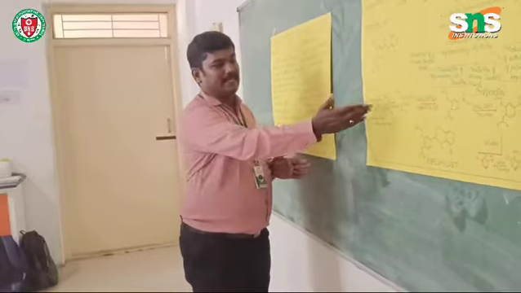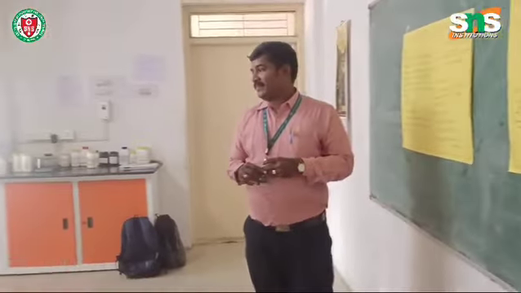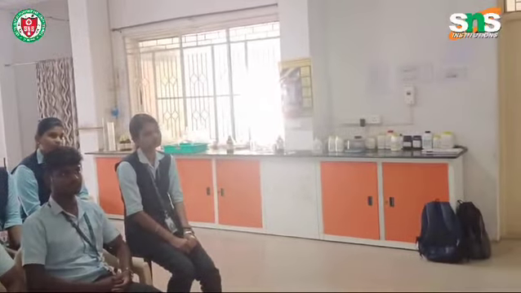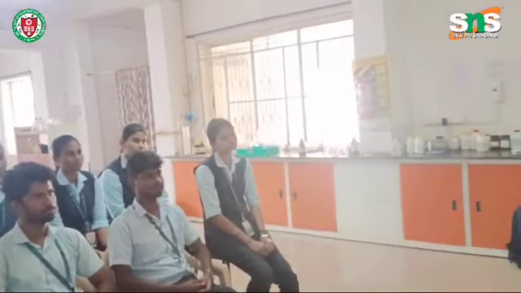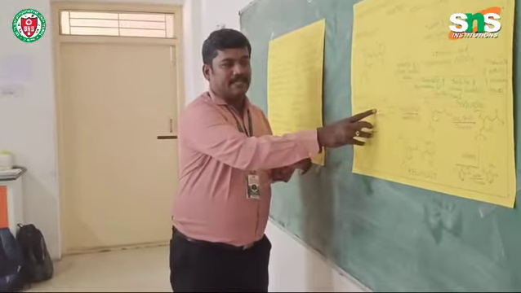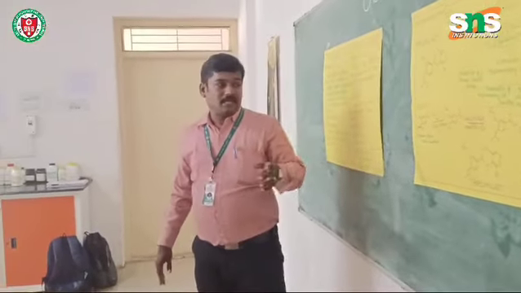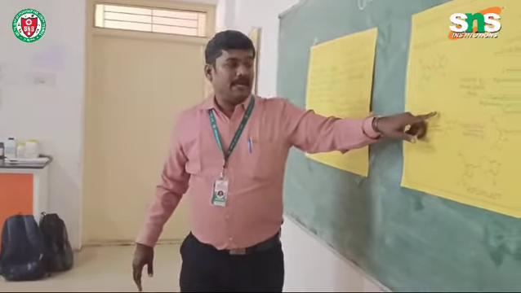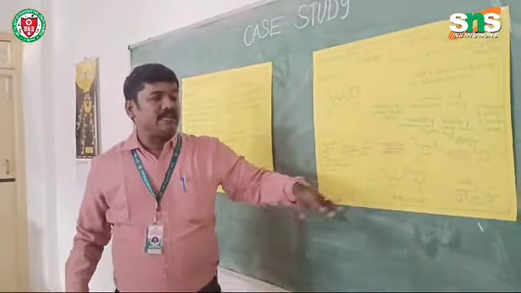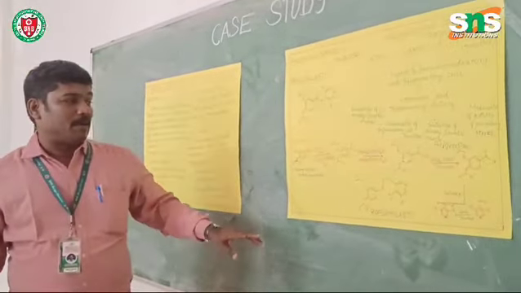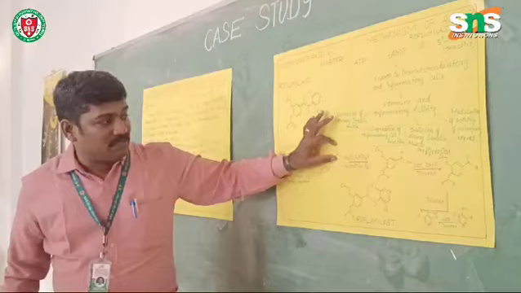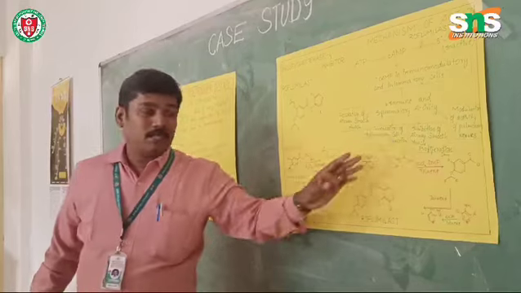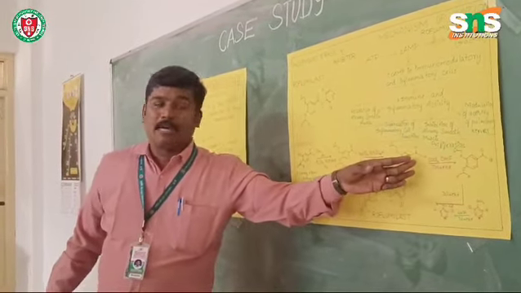Can you see any change here? What is the change? Here a hydroxyl group is present, so it will take the bromomethyl cyclopropane, and bromine will be eliminated as hydrogen bromide. So OCH2 cyclopropane will be attached here. Then this is followed by treatment with acetonitrile and water. Here you will observe the change: the CHO will be converted to COOH. So the aldehyde will be converted to carboxylic acid.